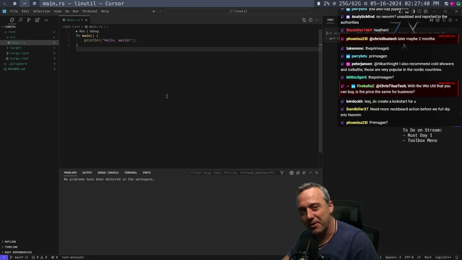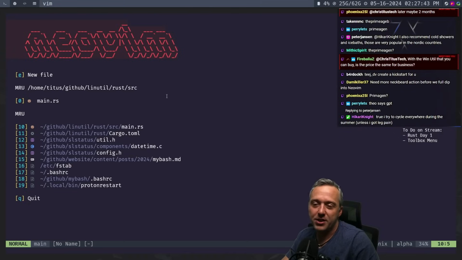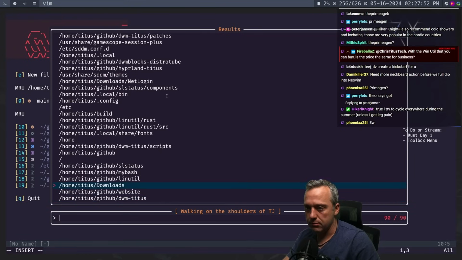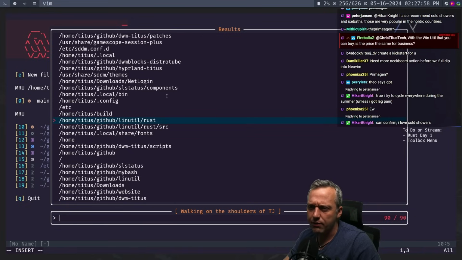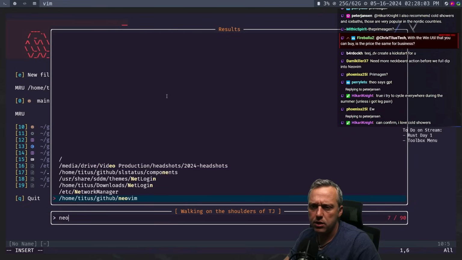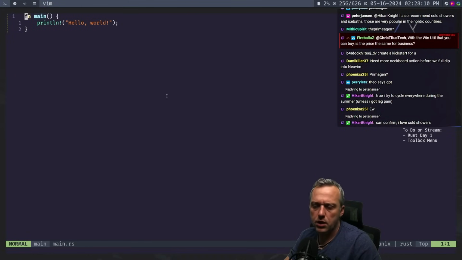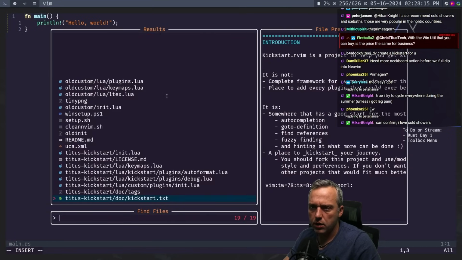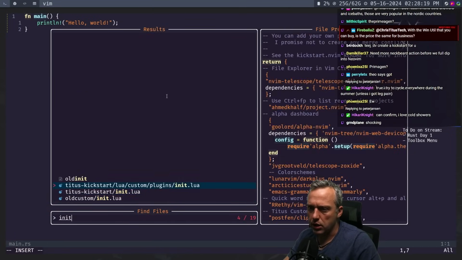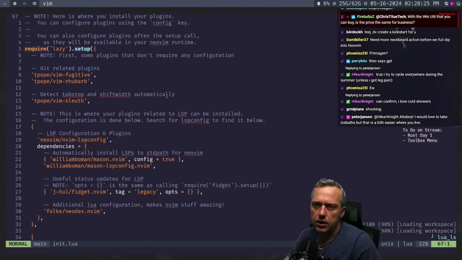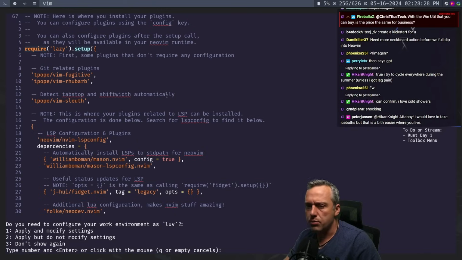Yeah, I actually use Kickstart. My Vim is actually using Kickstart in NeoVim. It has some custom functions built into it. So it's not like I'm an idiot and I don't know anything. I know a little bit of something, but not much. Do I have my NeoVim in here? Yeah, there it is. So here's my NeoVim, and then init, and I was using this for my init file. So there's a couple different things I customized with my NeoVim, specifically.